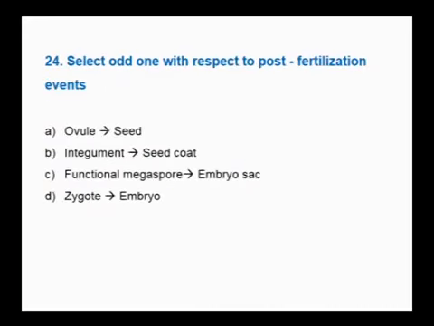Select the odd one with respect to the post-fertilization events. So what happens after the fertilization in case of plants? Ovule develops into a seed, of course, correct. Integuments become seed coats, namely the testa and tegmen. Outer integument becomes testa, inner integument becomes tegmen. That's also correct. Functional megaspore develops into embryo sac. It is not a post-fertilization change. It occurs before fertilization. Zygote develops into embryo.